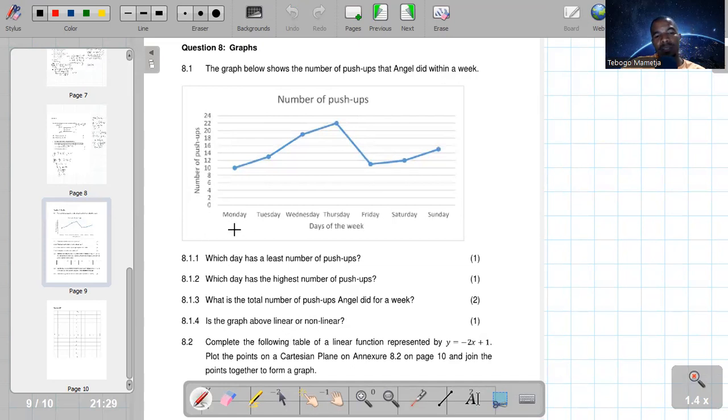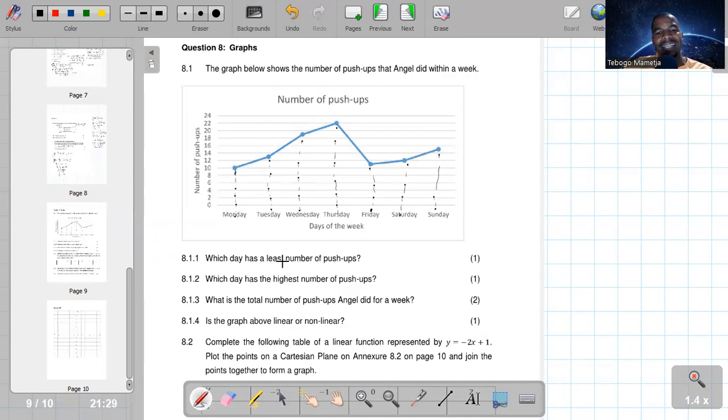So what does it mean? It means on Monday, Angel did how many? She did 10 push-ups on Tuesday. So this is your Monday. This is your Tuesday. This is your Wednesday, Thursday, Friday, Saturday, and Sunday. So it is the number of push-ups she has done per single day.